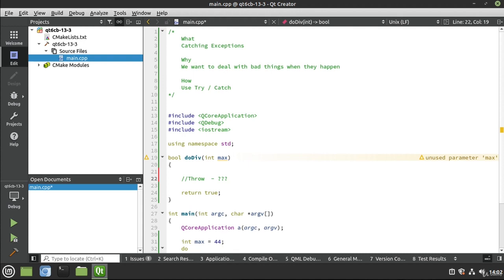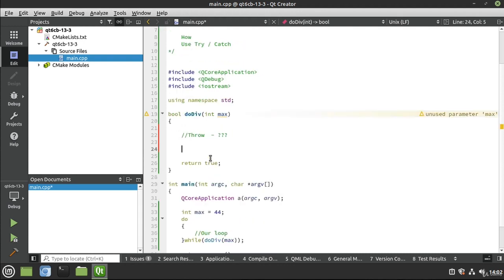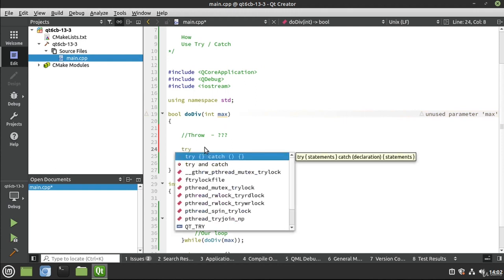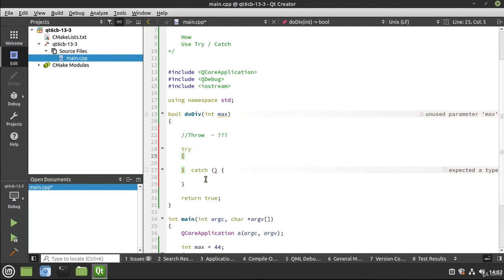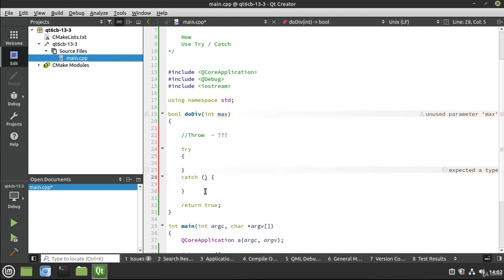We need to start narrowing that down. This is a lot like playing a detective. So we're going to use what's called the try keyword. And in my version of the IDE, when I type in try, it brings up this autocomplete of try code block catch parentheses code block, and I'm just going to double click it. And it does this. This is what's called a try catch block. And I'm going to just, for the sake of argument, move that down like this.